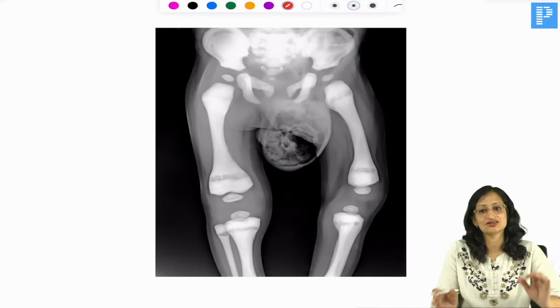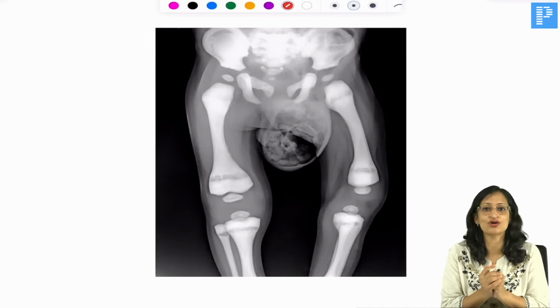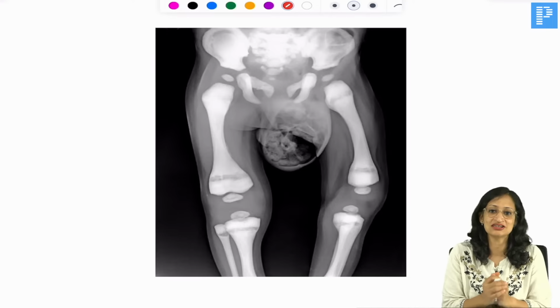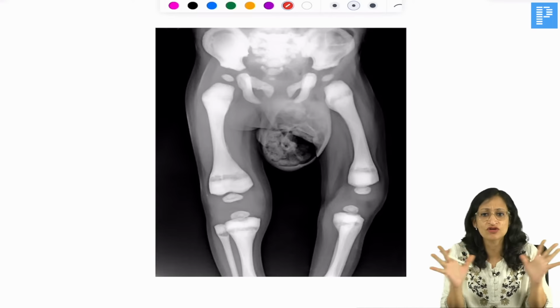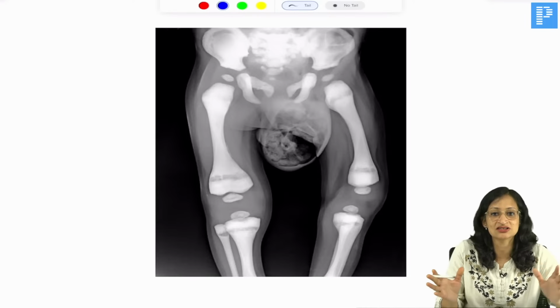And what do you see here? So, last 2-3 slides to go. So, what do you see here? Can you appreciate here the bones appear more white than usual? So, there is increased density of the bone, looks like marble bone disease, and you can also see a bone within bone appearance, okay. Can you appreciate that it appears as if there is a small femur inside the big femur? Here also it appears as if there is a small femur inside this big femur. So, bone within bone appearance and increased density of bones.